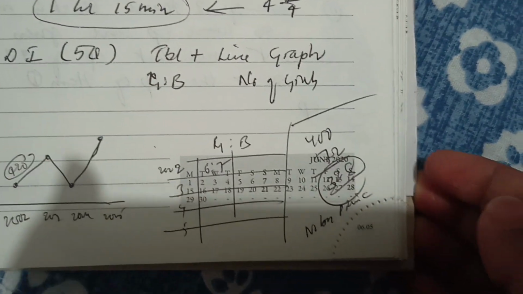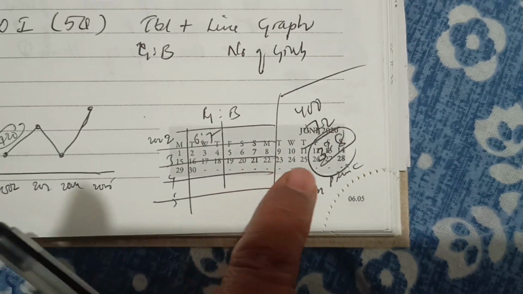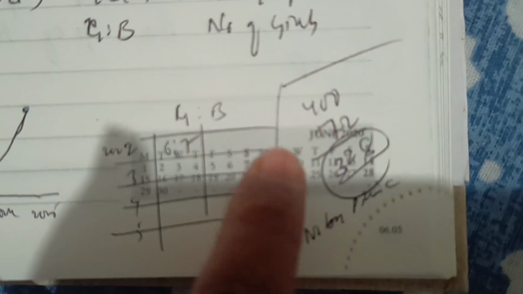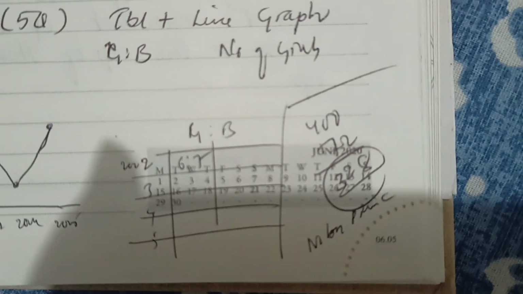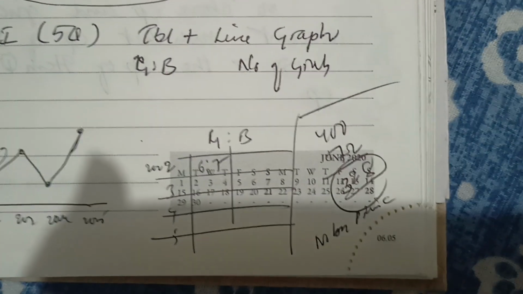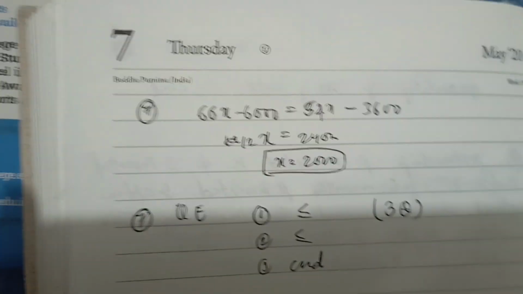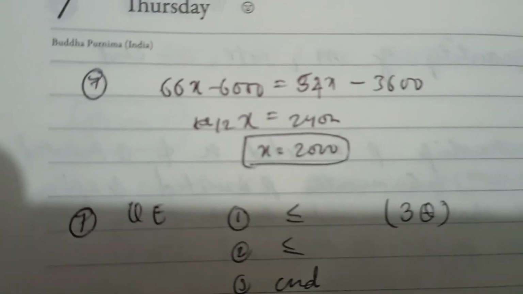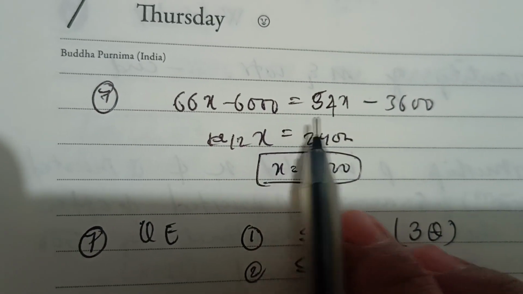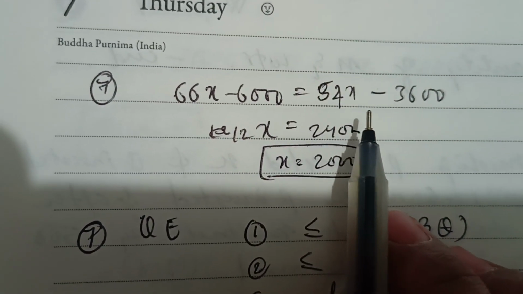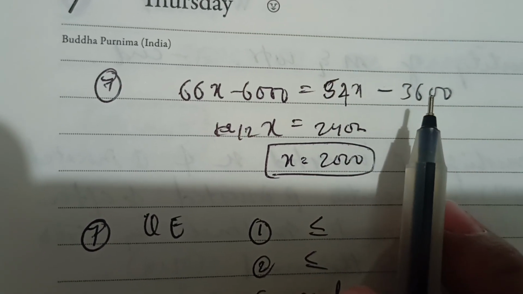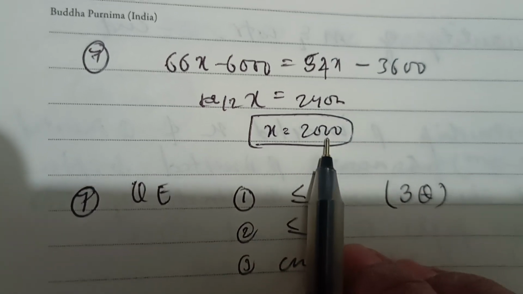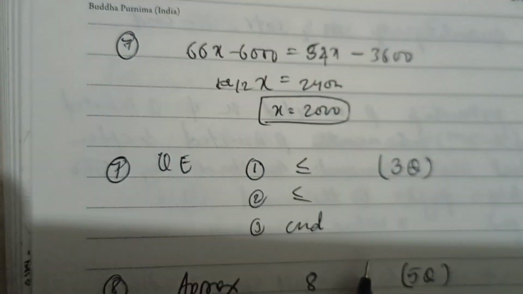One more question was also there. It was a bit lengthy, but it was doable. I got that answer as 328. Then one question where I was getting this equation like 66x minus 6000 is equal to 54x minus 3600, and overall I was getting the value for x as 2000. I don't know which question it was.